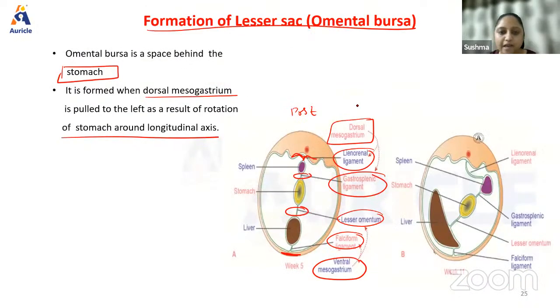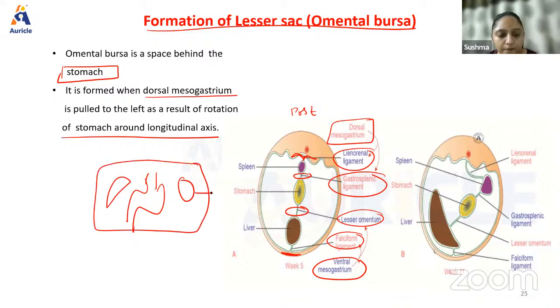It is the same diagram that I have written here in a different way. Same diagram, guys. Let's say this is the spleen. This is the stomach, and here is the liver, and this is the body wall. Between the spleen and the body wall, you have the lienorenal ligament. Between the liver and the body wall, you have the falciform. Between the liver and the stomach, the lesser omentum. Between the spleen and the stomach, the gastrosplenic. Okay, fine. Understood this much?